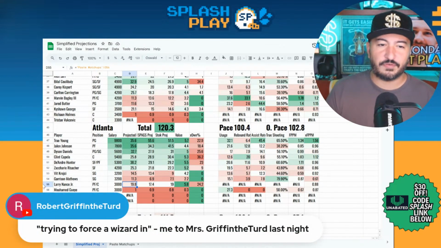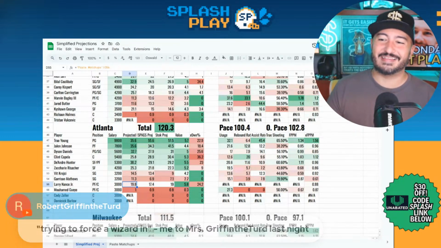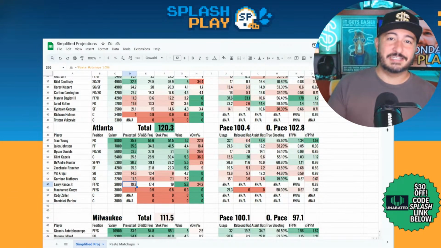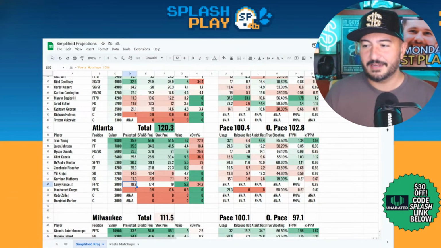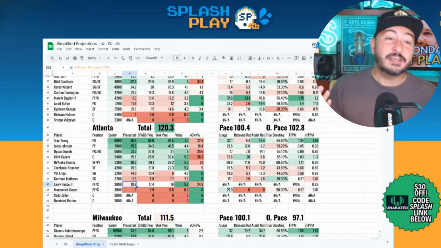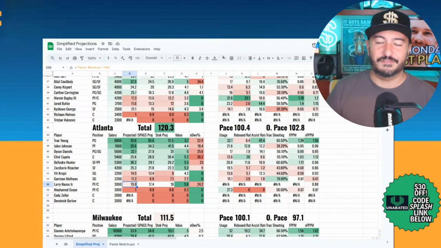Trying to force a Wizard in, me to Mrs. from the turn last night. I mean, look, you got to force some magic into your relationship somehow, and that could be wand. Just throw in some different references here. I don't want to finish it.